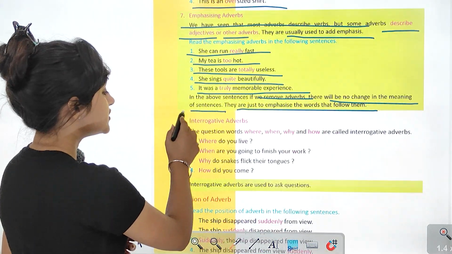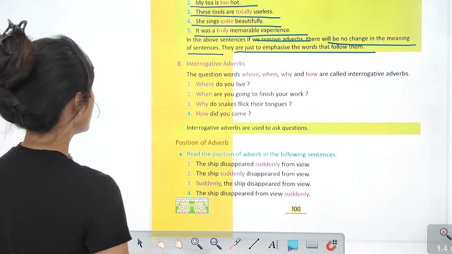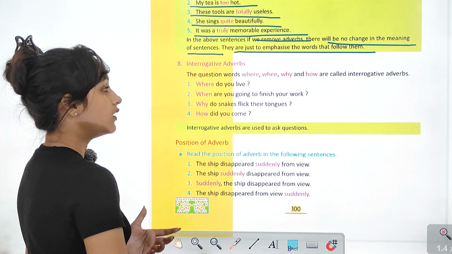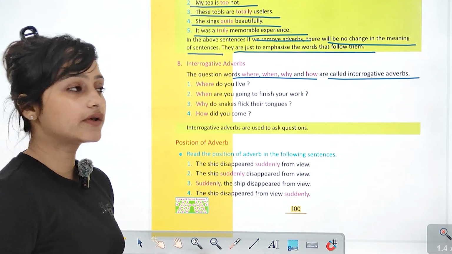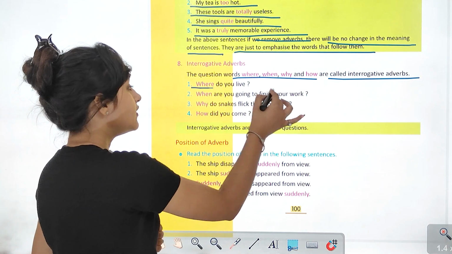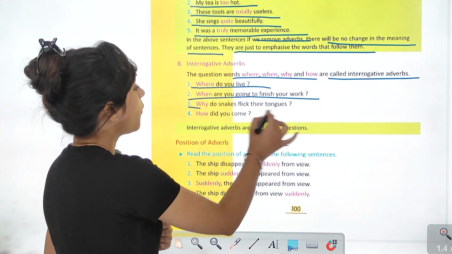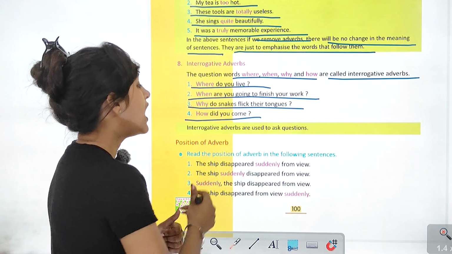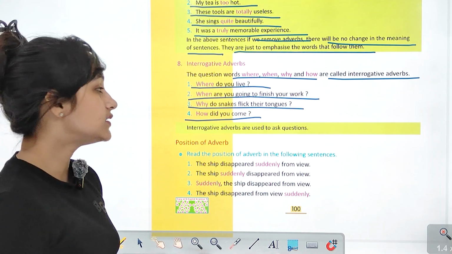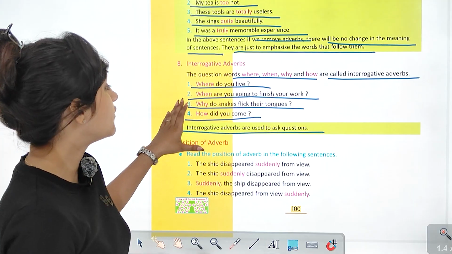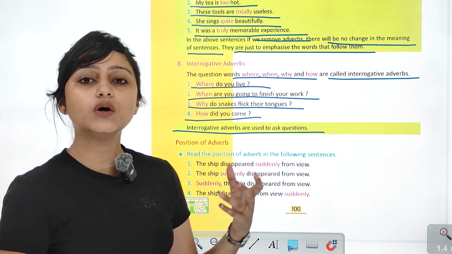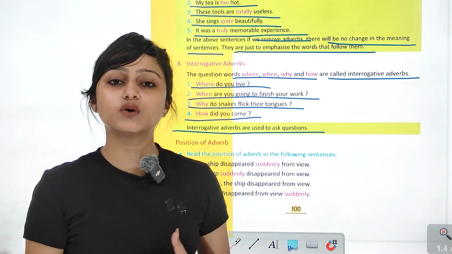Now let's talk about interrogative adverbs. The question words where, when, why and how are called interrogative adverbs. Where do you live? When are you going to finish your homework? Why do snakes flick their tongues? How did you come? So these are known as interrogative adverbs, used to ask questions. इसलिए use होता है when, where, why, how. These are used only for asking questions.